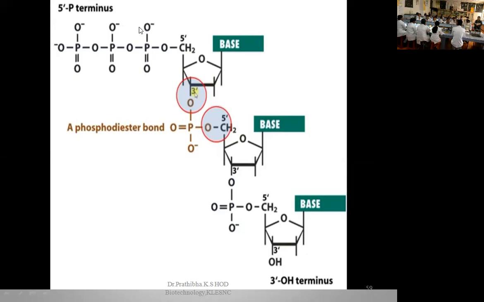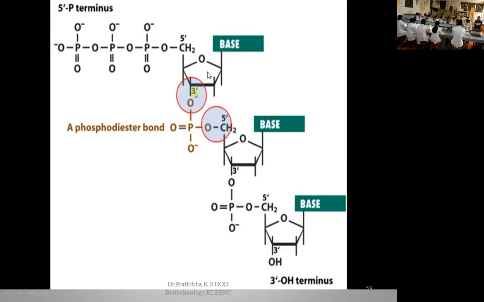This is one nucleotide. One nucleotide means the presence of a nitrogenous base, then the deoxyribose or ribose sugar, then a phosphate molecule. So this is one nucleotide. If there are 3 phosphates, then you can say it is ATP, that is adenosine triphosphate, with the presence of 3 phosphates.